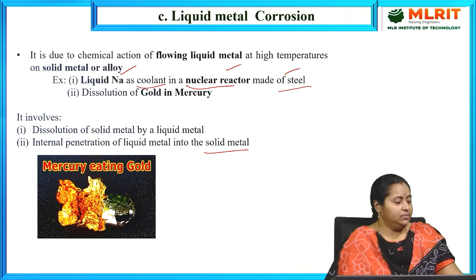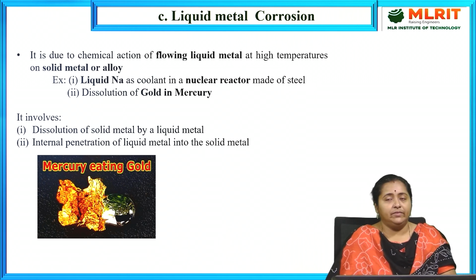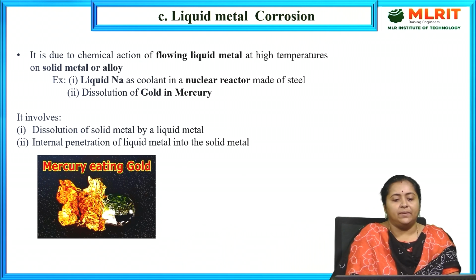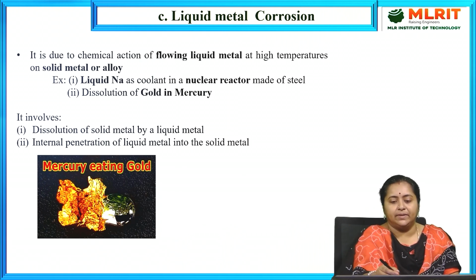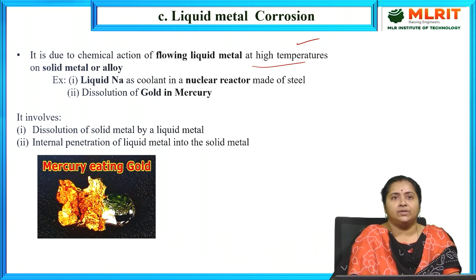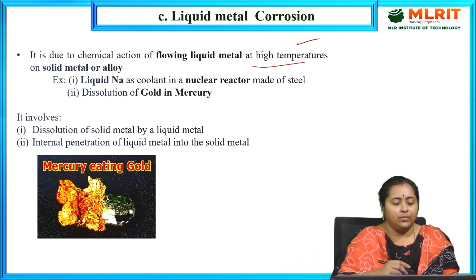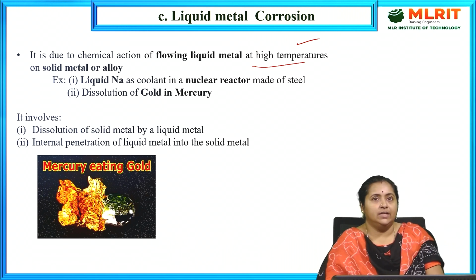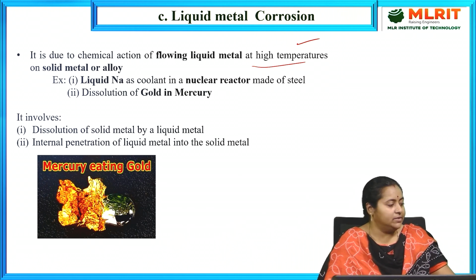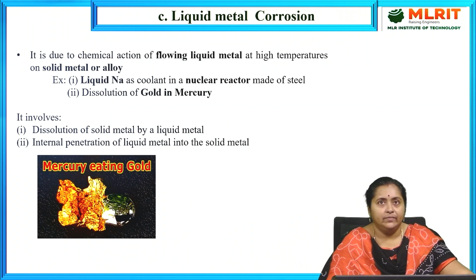So coming to liquid metal corrosion, there are two different chances for it to take place. The first condition is that the solid metal should come in contact with any liquid metal at high temperature. If this happens, there are two chances for the corrosion reaction to take place. That means, in the mechanism, either the solid metal gets dissolved in the liquid metal, or the liquid metal gets adsorbed onto the surface of the solid metal. And further, we studied the two examples.